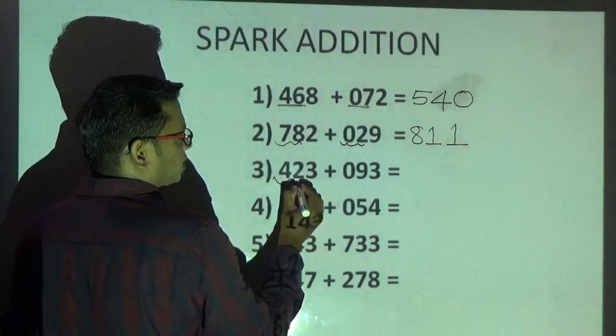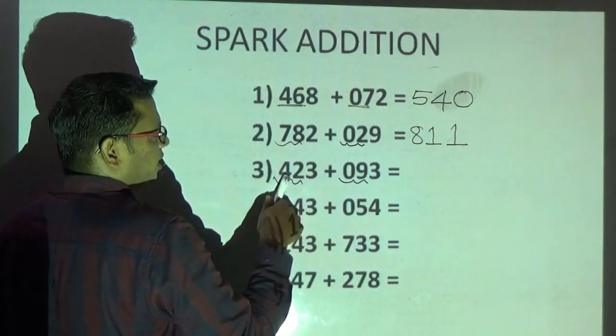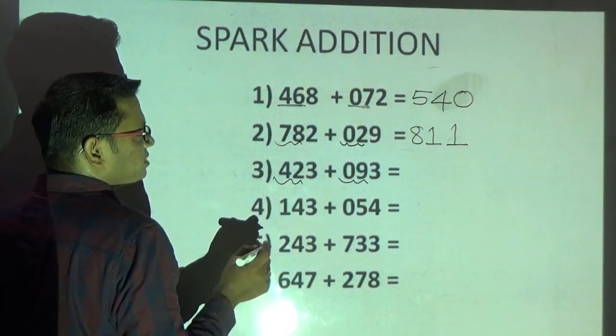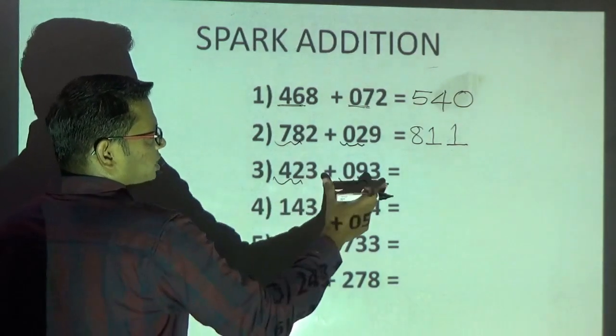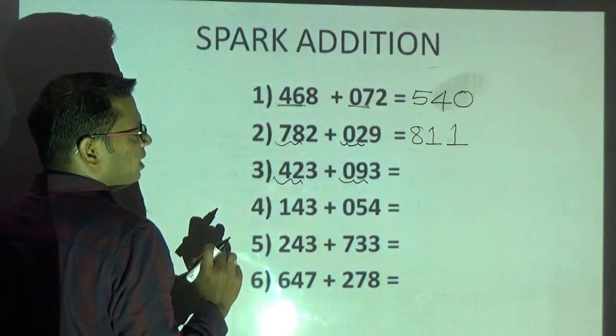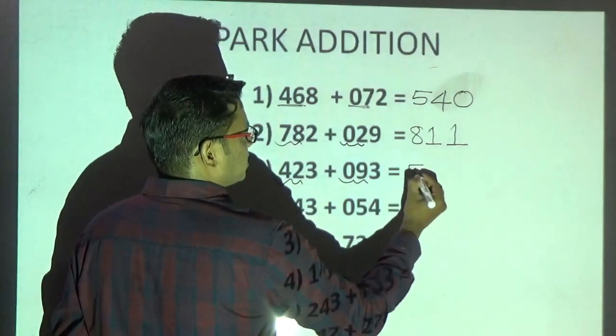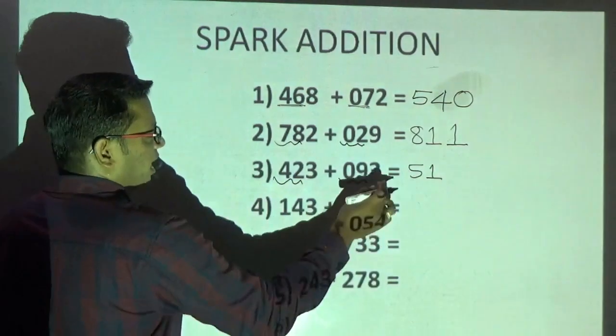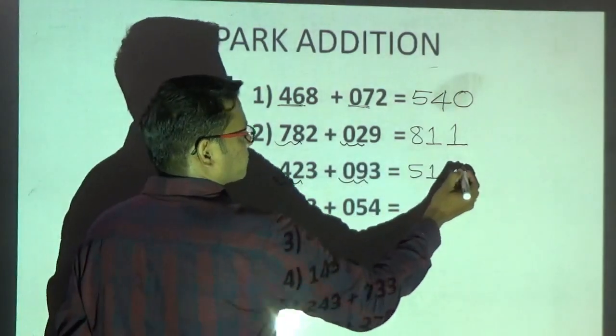Now kindly observe another problem. 42 and 9. 42 and 9, the answer is 51. So the last 2 digits are not generating any carry. Therefore I will write 51 as it is. The answer is 51. And the last 2 digits if you add, it is 6.